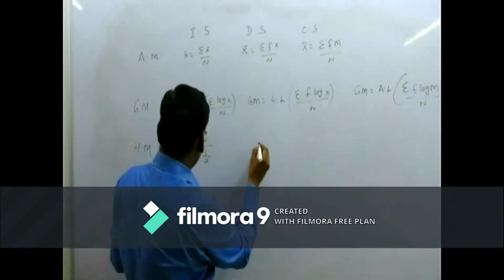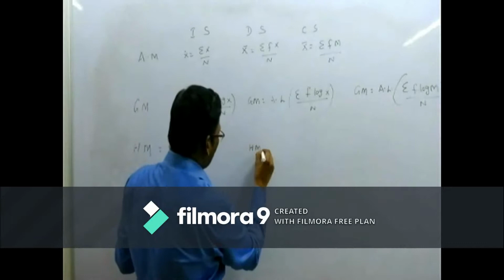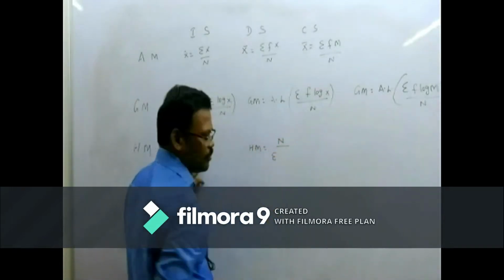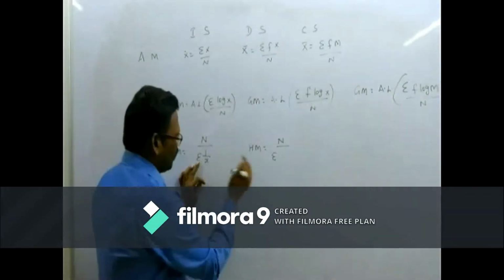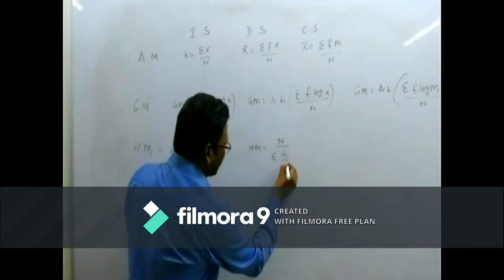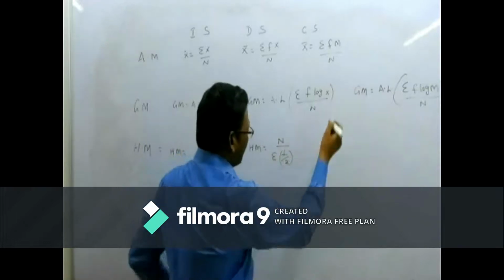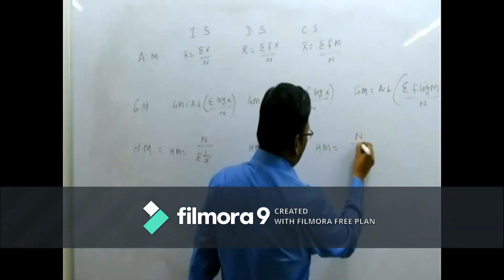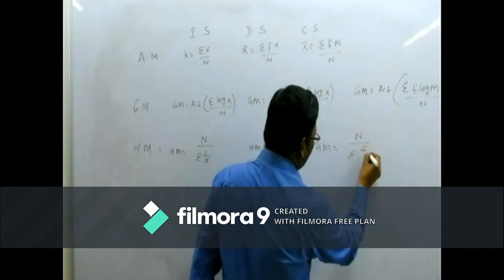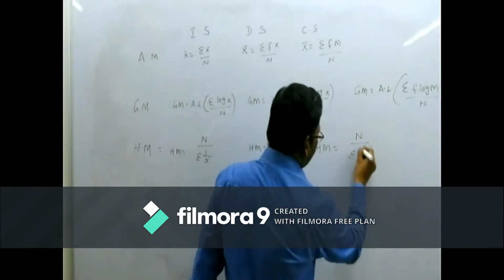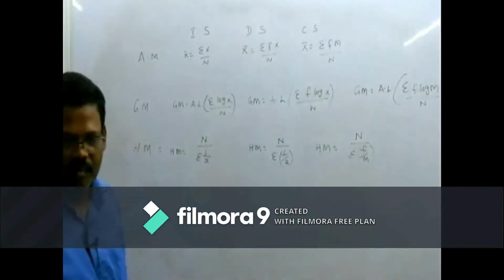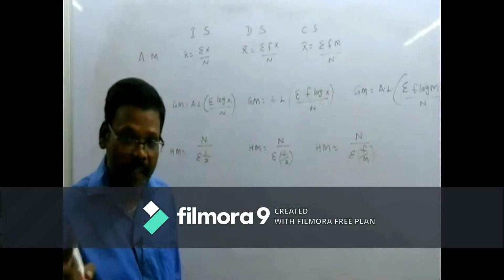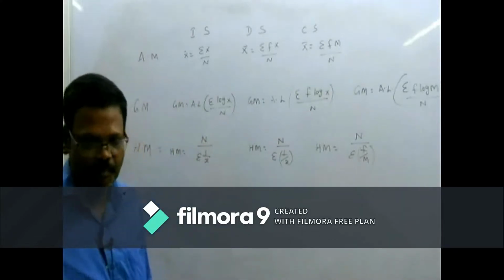In the discrete series, harmonic mean is equal to n divided by sigma f by x. In the continuous series, harmonic mean is equal to n divided by sigma f by m, m in the place of x. Whenever we are talking about the continuous series, m should be there in place of x, that's all.